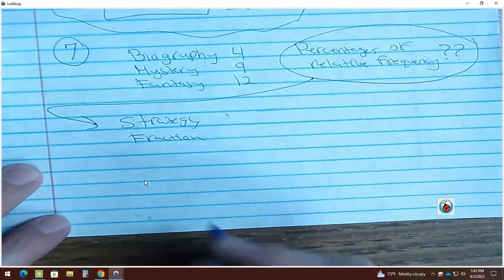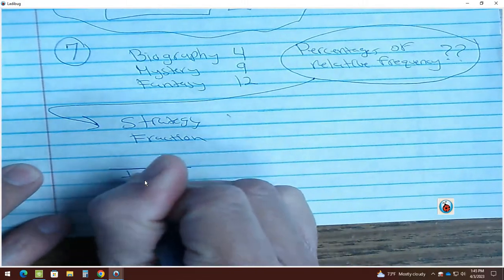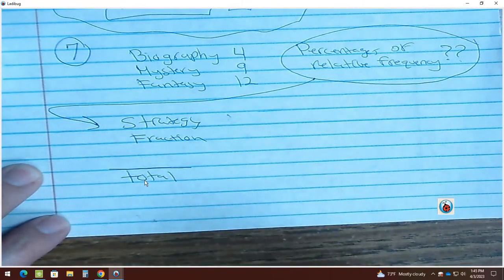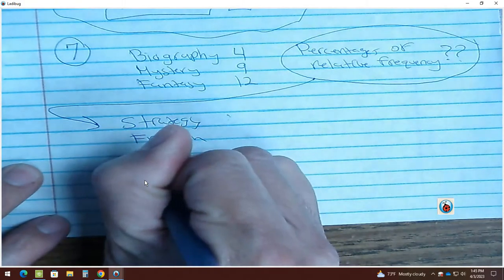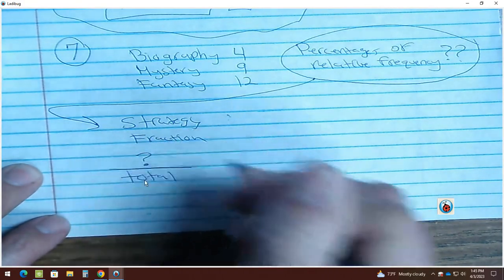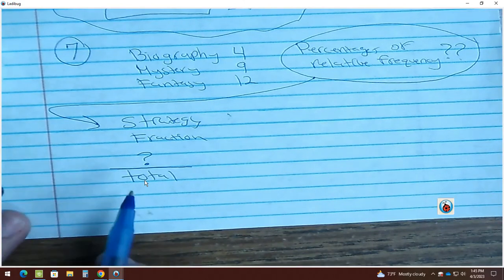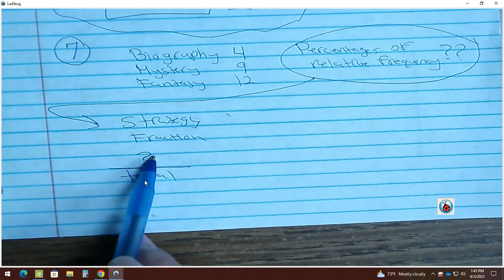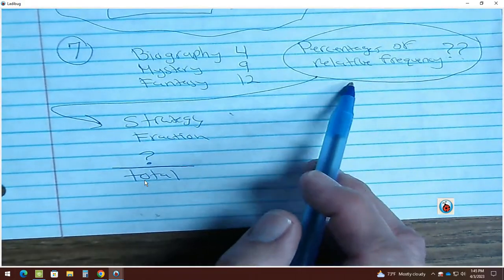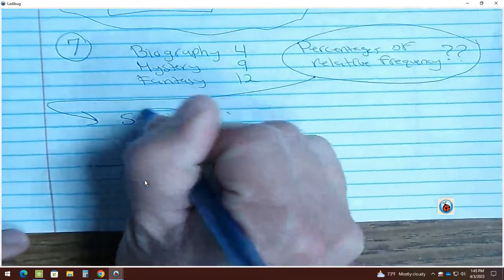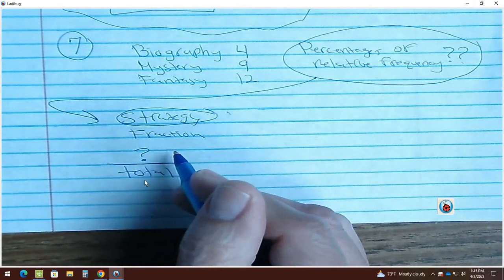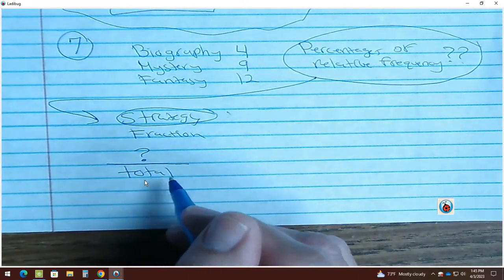And how do you create a fraction? On the bottom, we always put the total. On the top, we put whatever you're considering, whatever you want to know about. Like in this case, we can know about mystery. We can know about fantasy or biography. So we're going to choose whichever we want because we said that they're all different. So listen, your first job in the strategy of percentages of relative frequency is to make me a fraction. So let me make the fraction.